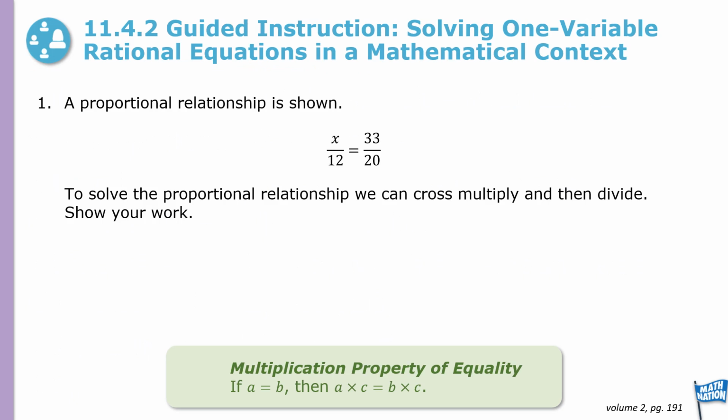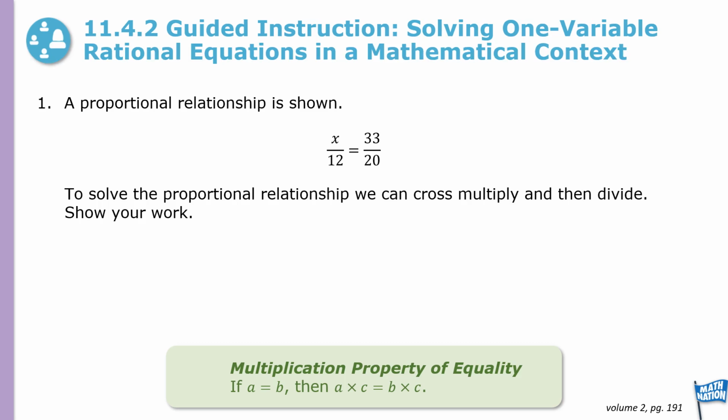Before we start using that method, let's look at this proportional relationship. We have x over 12 is equal to 33 over 20. To solve proportional relationships, we can cross multiply and then divide to solve for the variable. Let's show our work.